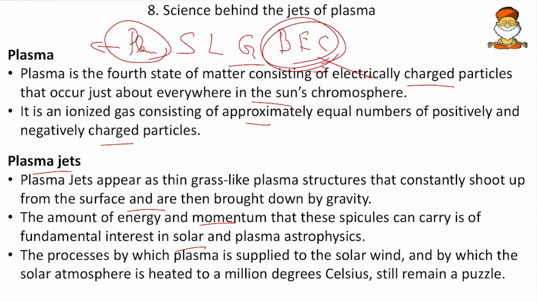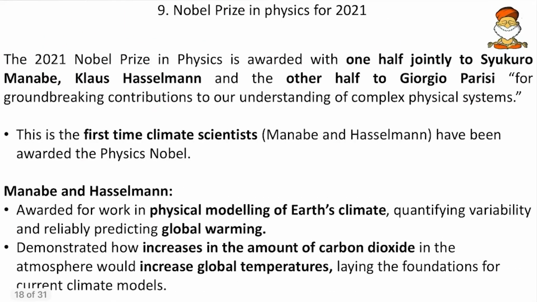And the process by which plasma is supplied to the solar wind and by which the solar atmosphere is heated to 1,000,000 degrees Celsius still remains a puzzle. So if we study the plasma jets more and more, we can get more knowledge. So this is all about the science behind the jets of plasma.